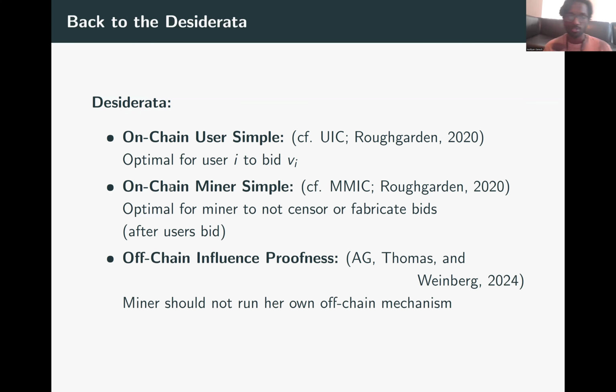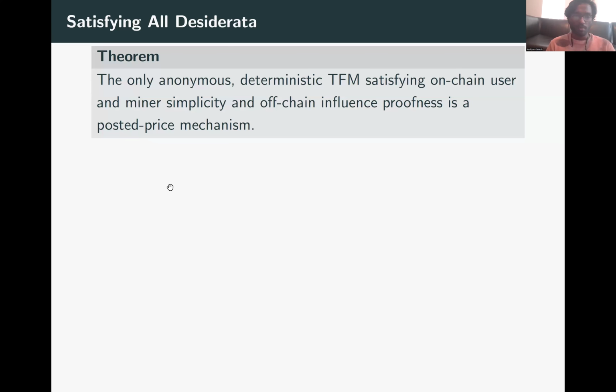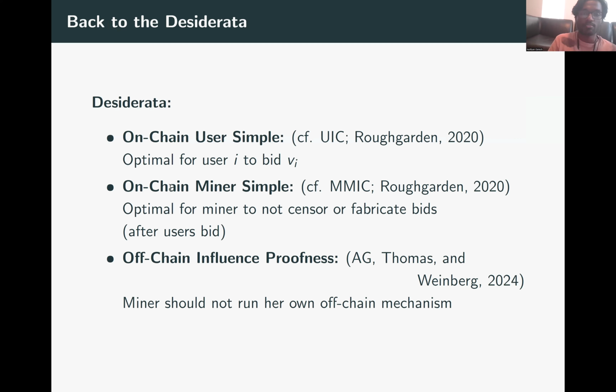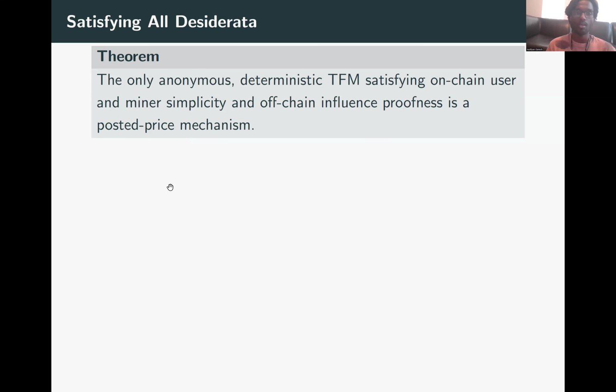And finally, off-chain influence proofness. This is due to our previous work. This argues that the miner should not be able to increase its revenue by running its own revenue mechanism off-chain. For the remainder of this talk, we'll prove the other main result of our paper, that there are very specific mechanisms that can satisfy all three of these desiderata. Specifically, if we restrict the mechanism to be anonymous and deterministic, the only such mechanism that satisfies on-chain user and miner simplicity, and is also off-chain influence proof, must be a posted price mechanism.